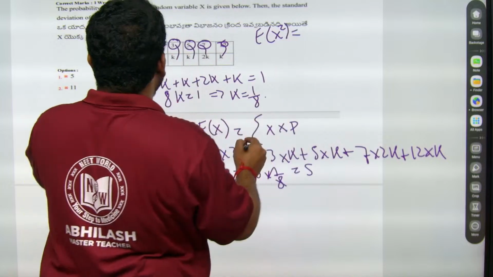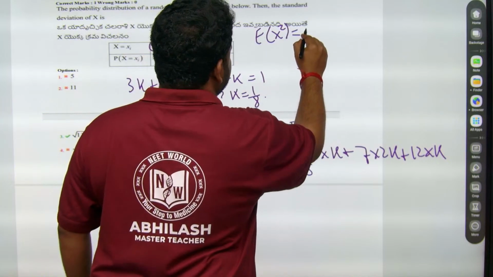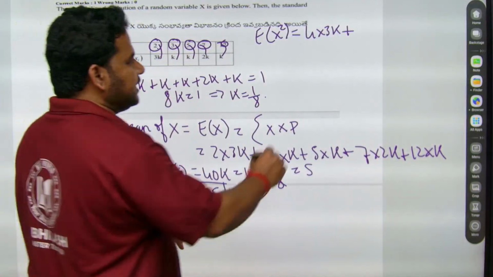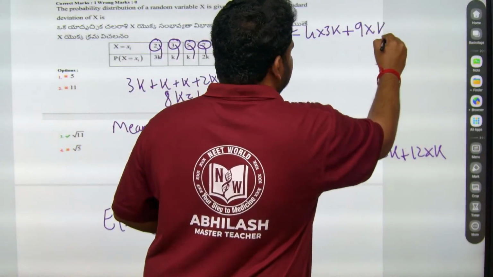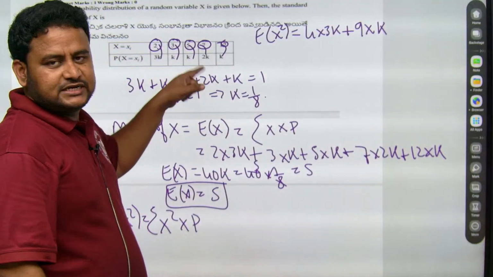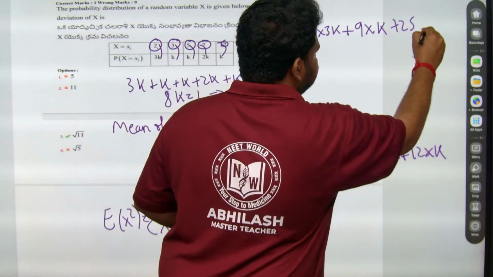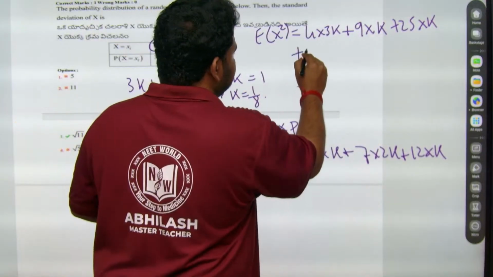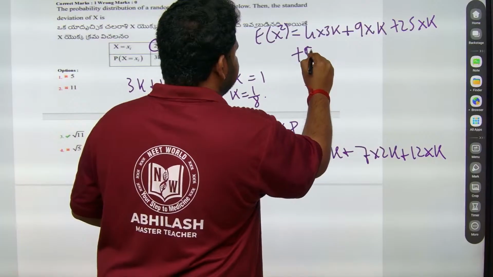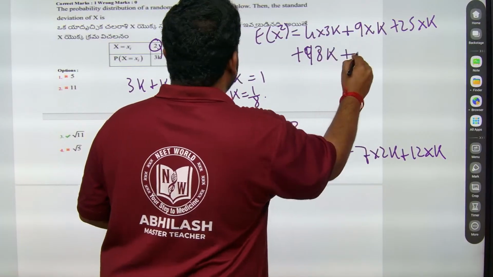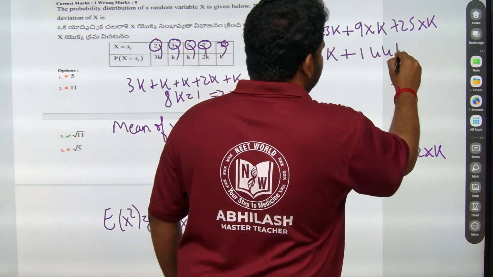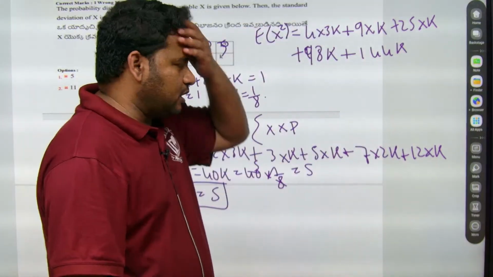So squaring this, 2 square is 4. So 4 into 3k plus, 3 square is 9, 9 into k, plus 5 square is 25, 25 into k. Alright. Now 7 square is 49, 49 into 2 is 98, 98k plus 12 square. 12 square is 144, 144k. Got it.